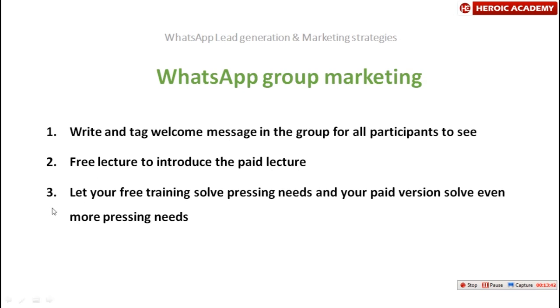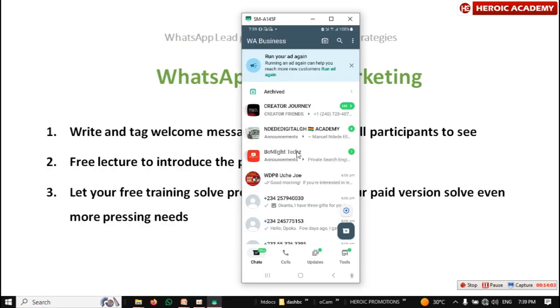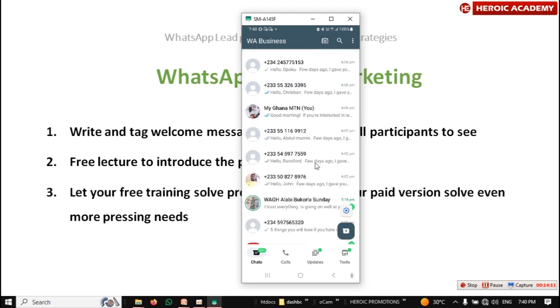Just click on the message, and you are going to see a tag button at the top of WhatsApp. I don't really have a WhatsApp group here to show you, but it's actually an easy thing to do. If you don't know how to do it, you can chat me. In case you get confused anyhow, just chat me to guide you.